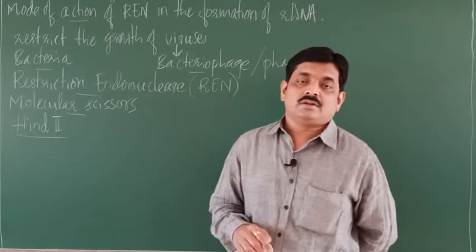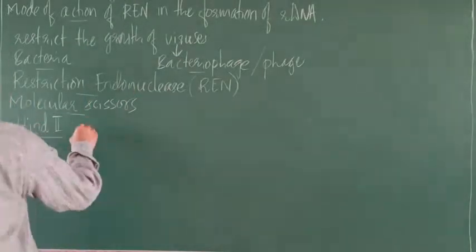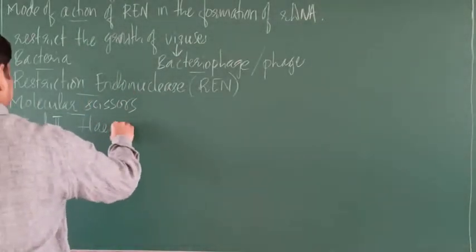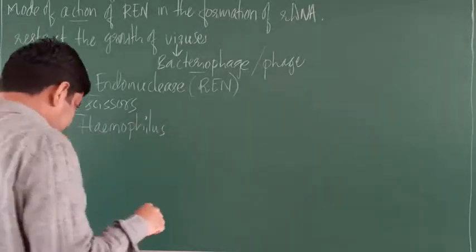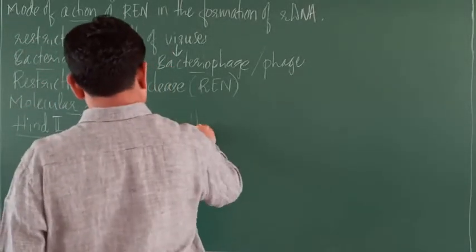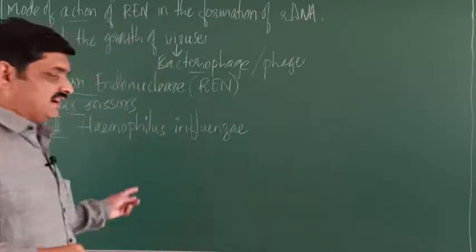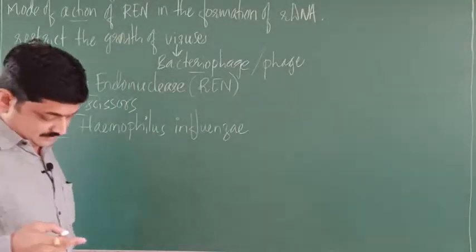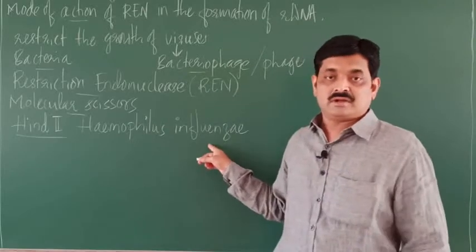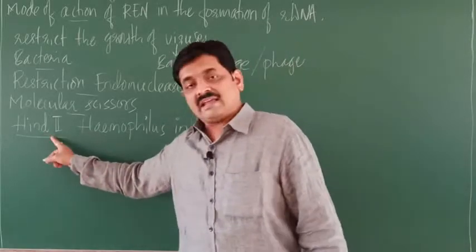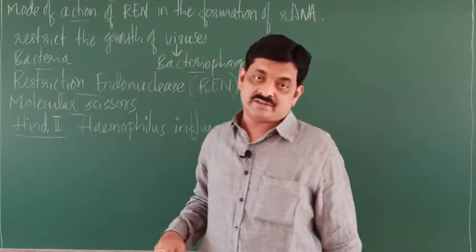Which bacterium was it isolated from? The name of the bacterium is Haemophilus influenzae. From this bacterium, the restriction endonuclease HindII was isolated.